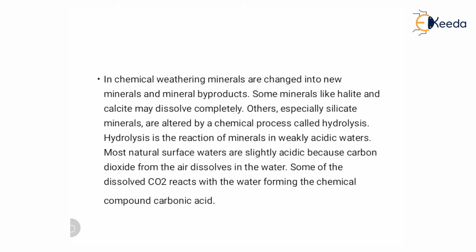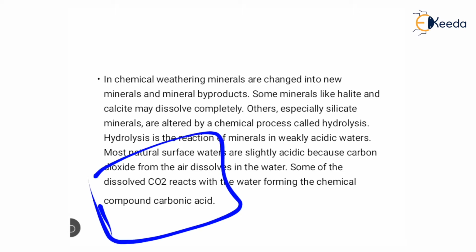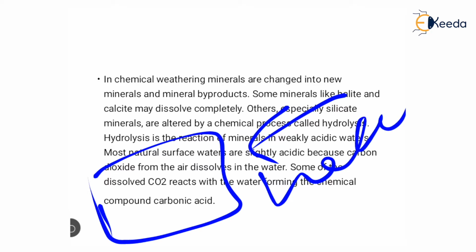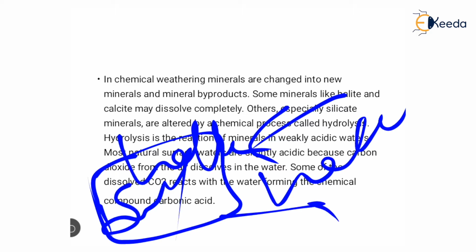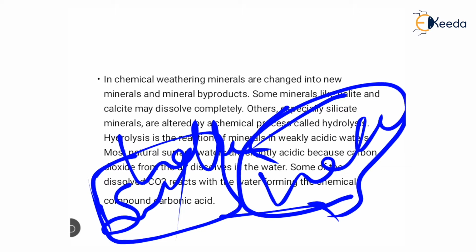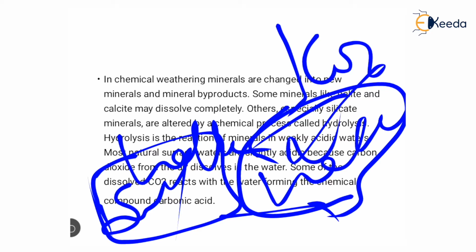Actually, what happens? This is the original parent rock with which water reacts, and a chemical reaction takes place. Whatever minerals are present here, silica, halite, this kind of mineral dissolves in the acidic water. Atmospheric CO2 dissolves into surface water or subsurface water, and this water becomes acidic.